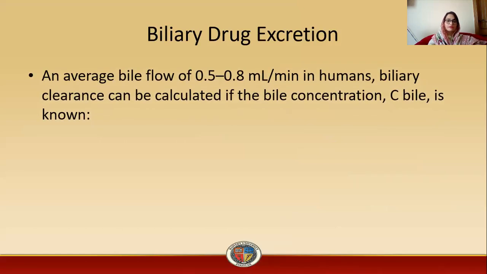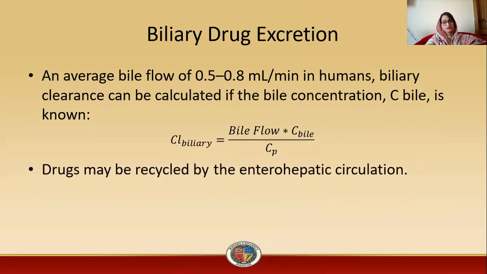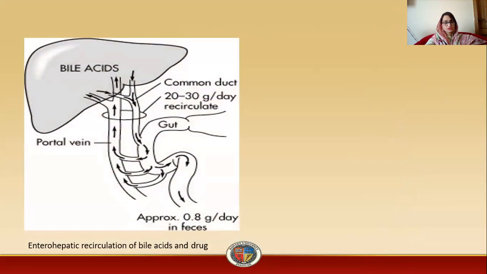With an average bile flow of 0.5 to 0.8 ml per minute in humans, biliary drug clearance can be calculated if the bile concentration, C bile, is known. The formula is biliary clearance equals bile flow times concentration in bile, divided by concentration in plasma. Drugs may be recycled by the enterohepatic circulation. So this is enterohepatic recirculation of bile acid and drugs.